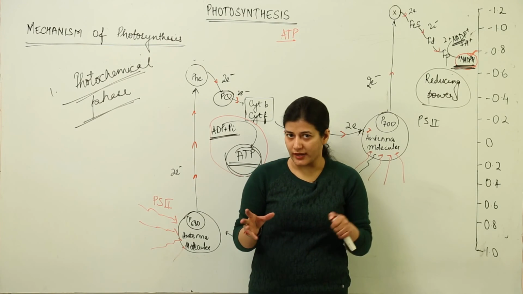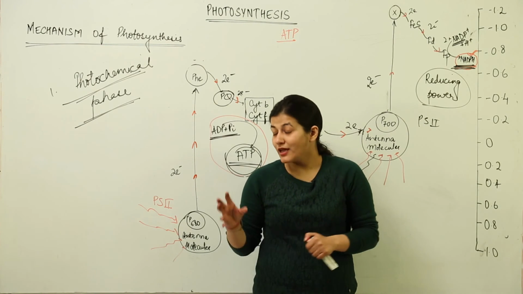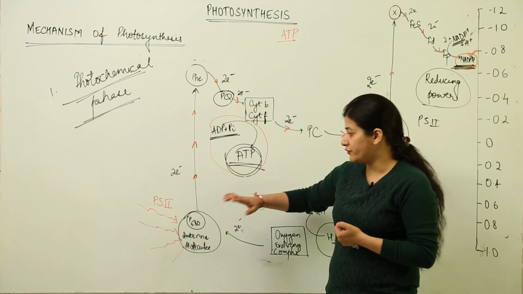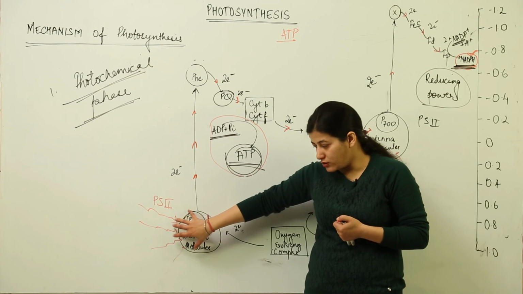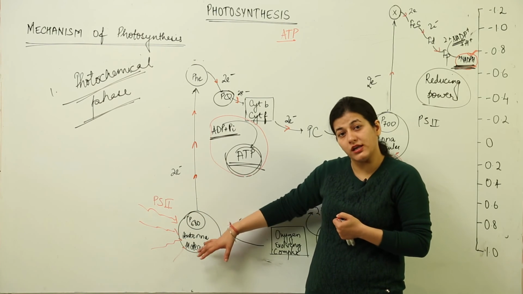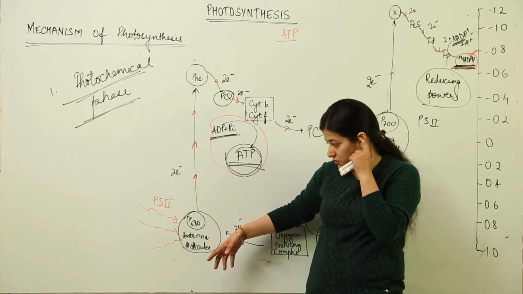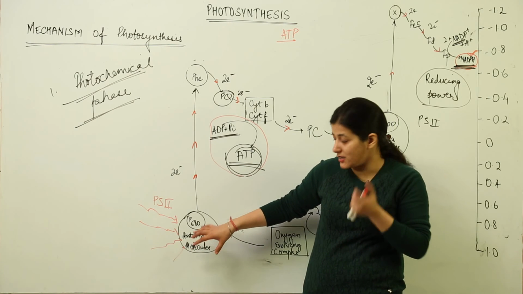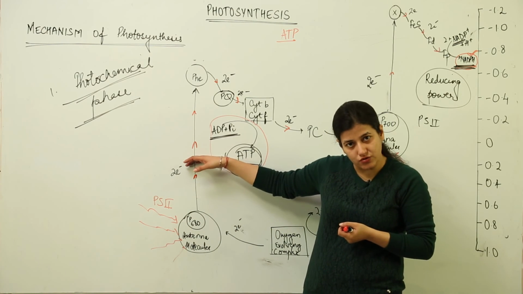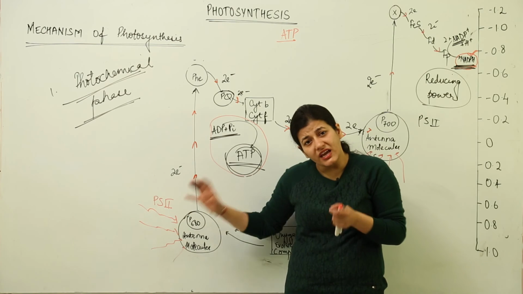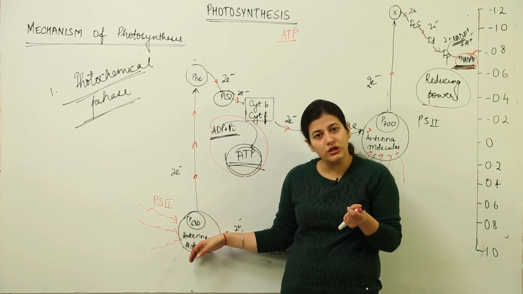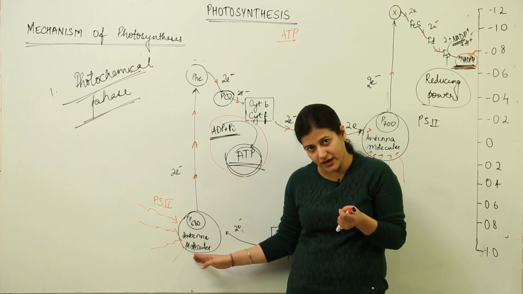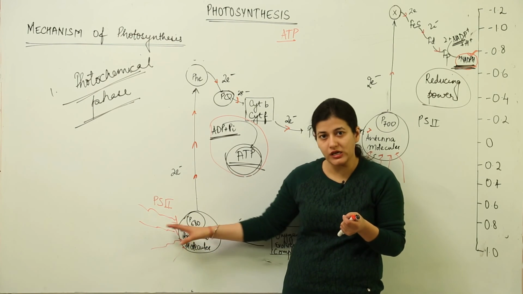Now we are left with one question. Everything is clear. One question is there: if this is losing the electrons in this way, this would also become oxidized, as it loses its electrons. It is in desperate need of electrons, otherwise this antenna molecule and this pigment system, the photosynthetic unit, we call it PSU.